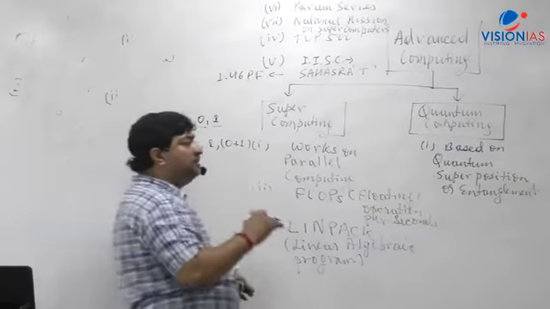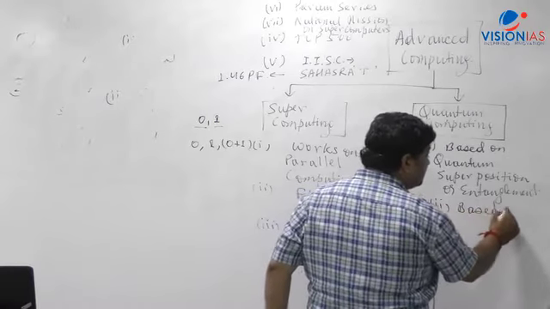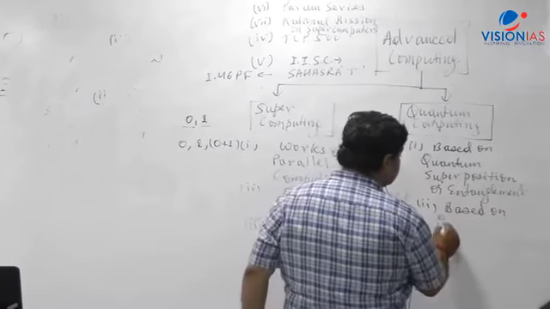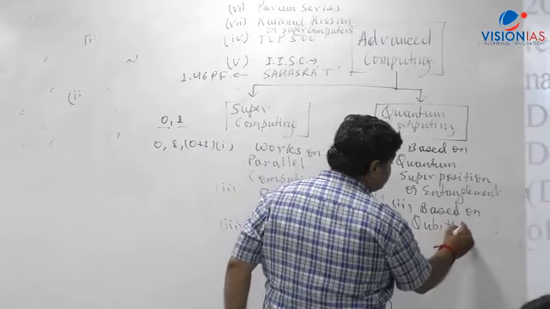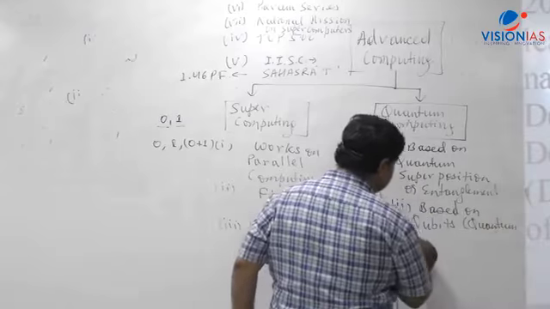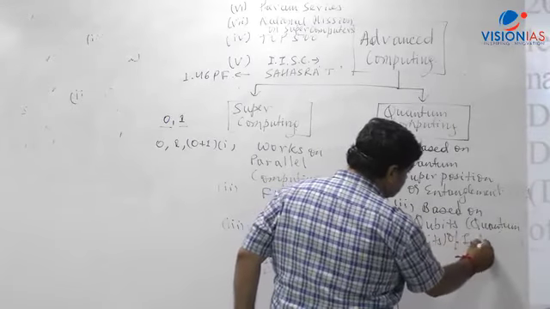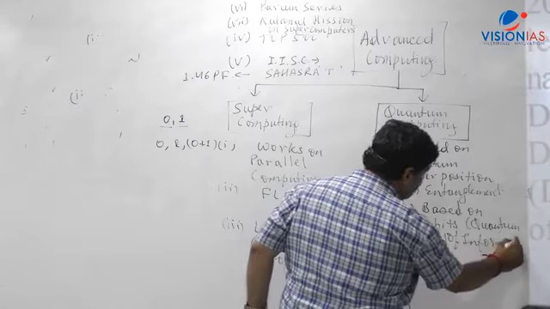So what is very important is that quantum computing is based on qubits of information. This is what I've said, quantum bits, based on qubits of information, quantum bits of information.